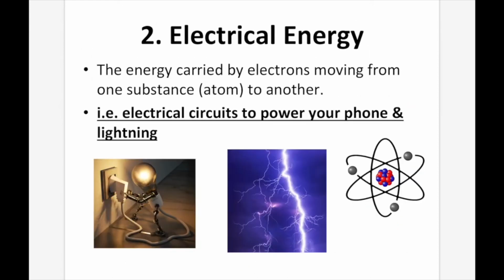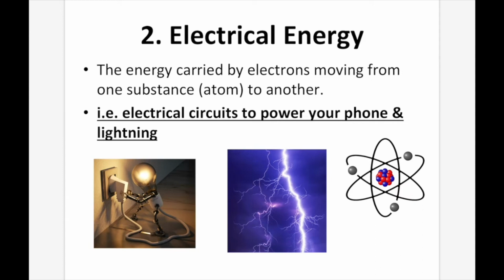Number 2, electrical energy. Electrical energy is the energy carried by electrons moving from one substance to another. So for example, electrical circuits to power your phone and lightning. These are both examples of electrical energy. We're simply getting the electrons moving from one spot to another.